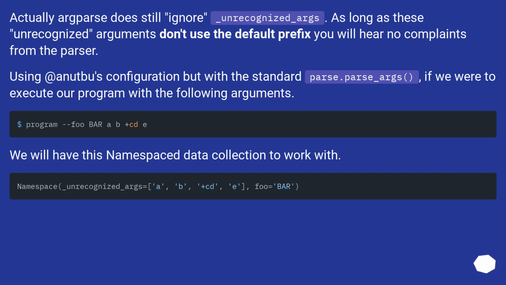Actually, argparse does still ignore unrecognized args. As long as these unrecognized arguments don't use the default prefix, you will hear no complaints from the parser. Using it in its default configuration with the standard parser.parse_args, if we were to execute our program with the following arguments, we will have this namespace collection to work with.